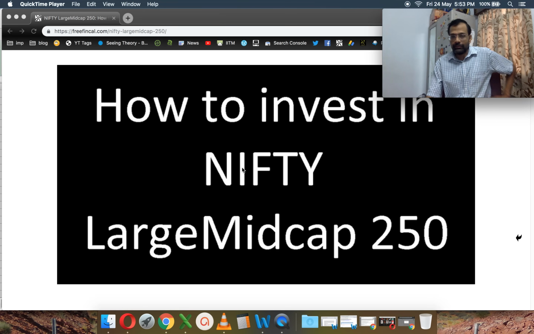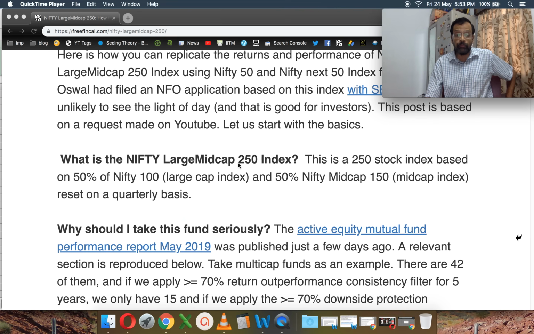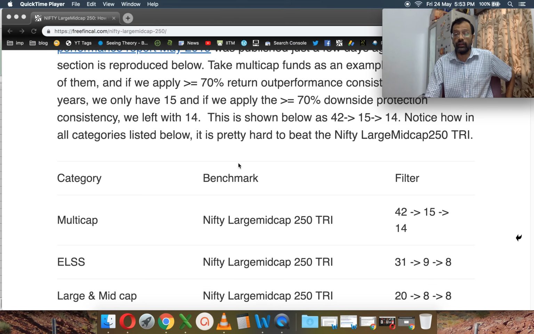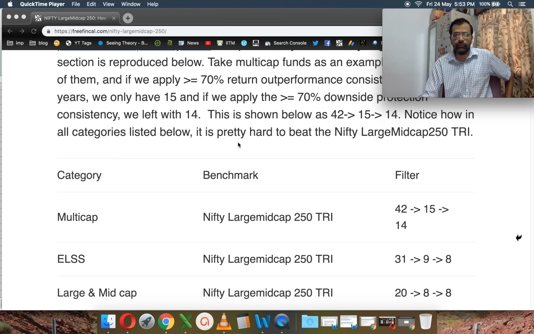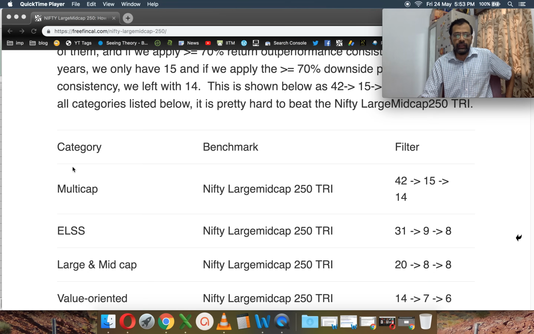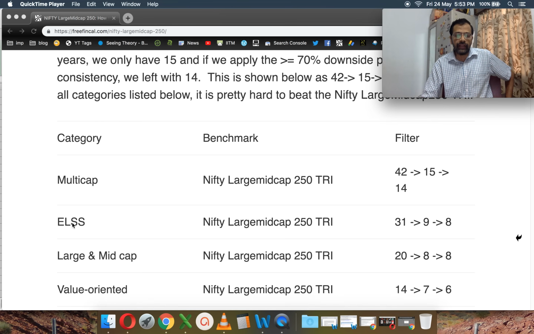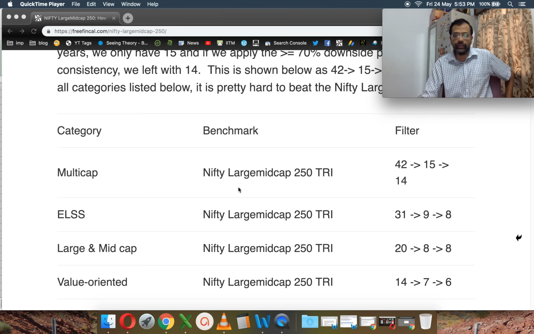Why is this index important? This index is extremely important because I had just published the active equity mutual fund performance analysis report, and if you notice, I had compared the multi-cap category, the ELSS category, the large and mid-cap, and the value-oriented category against this index, the total returns index, that is where the dividends are assumed to be reinvested.